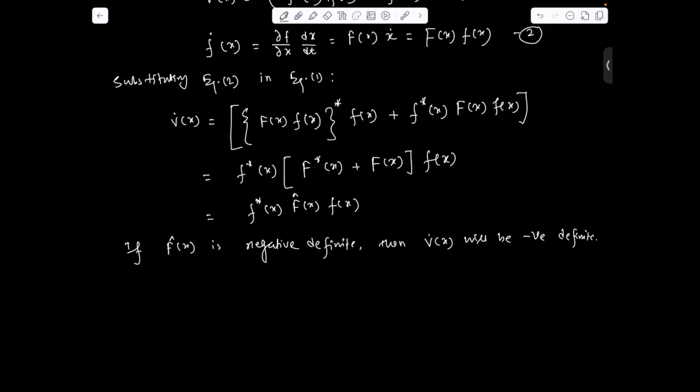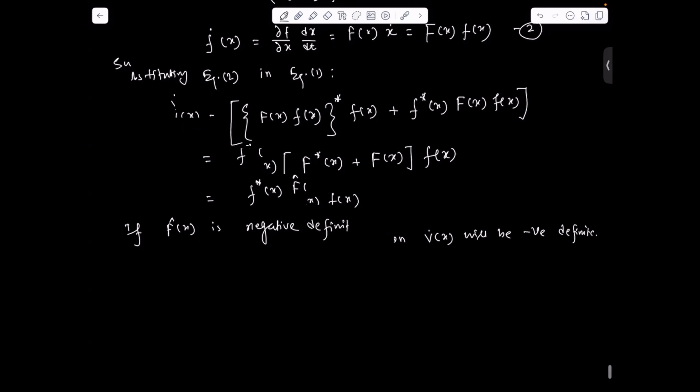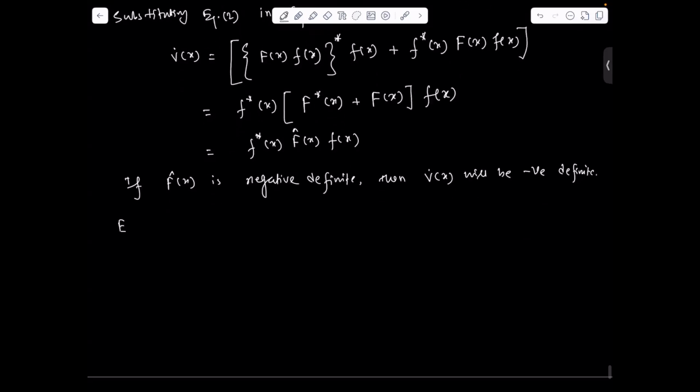Yeah, this is how we can prove the theorem. Now we'll take an example to validate this concept. So we have the nonlinear system ẋ1 equal to minus x1 and ẋ2 equal to x1 minus x2 minus x2 cube.